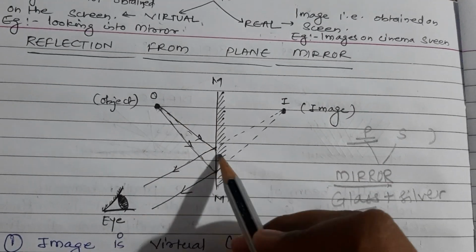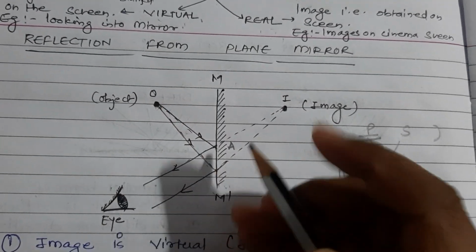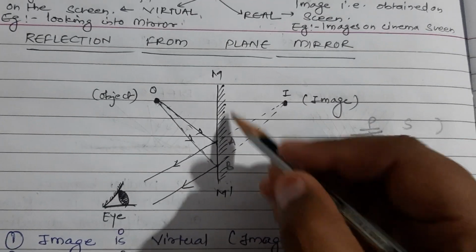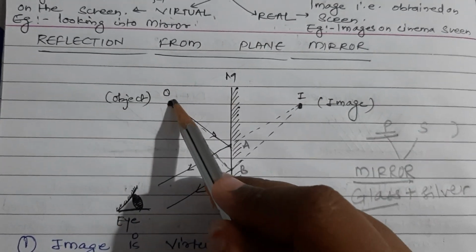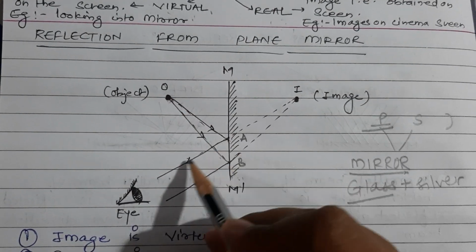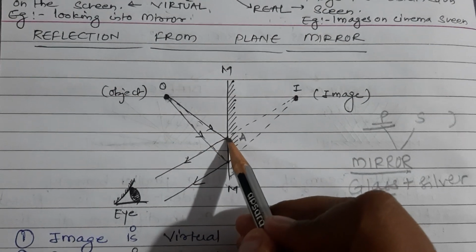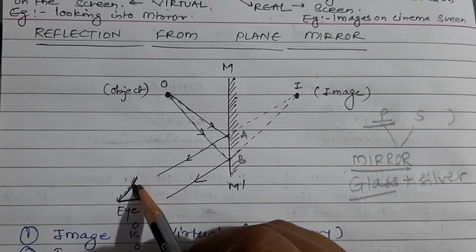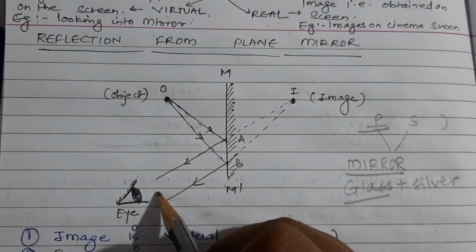Let the first ray be incident at point A and let the second ray be incident at point B on the mirror surface M and M dash. Now according to the laws of reflection, this ray will get reflected back, and let you be standing over here. So this ray will get reflected towards your eyes. Again the same way the other ray will get reflected towards your eyes.